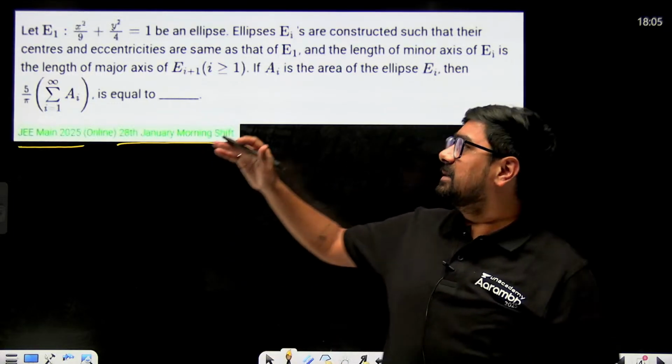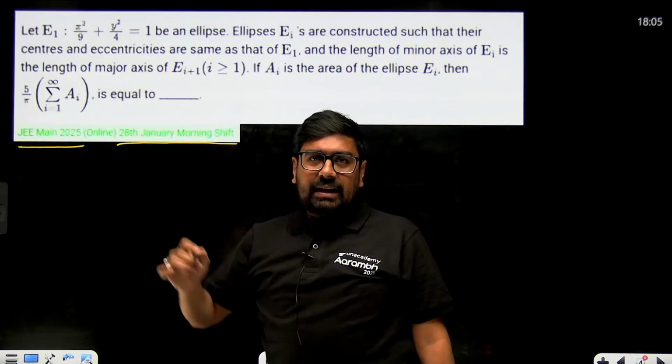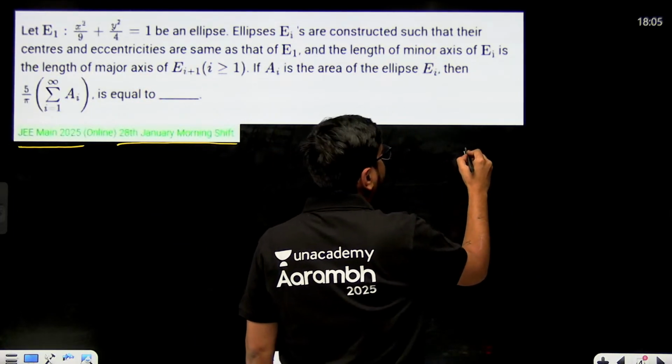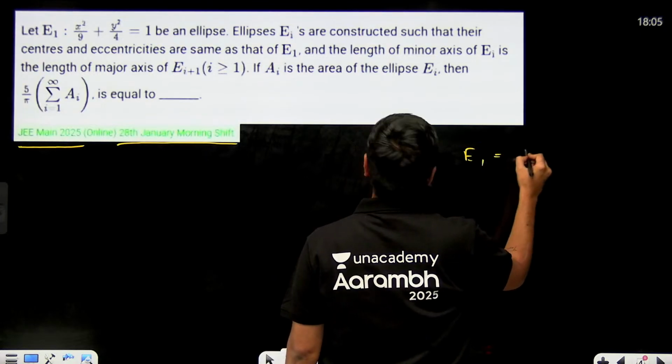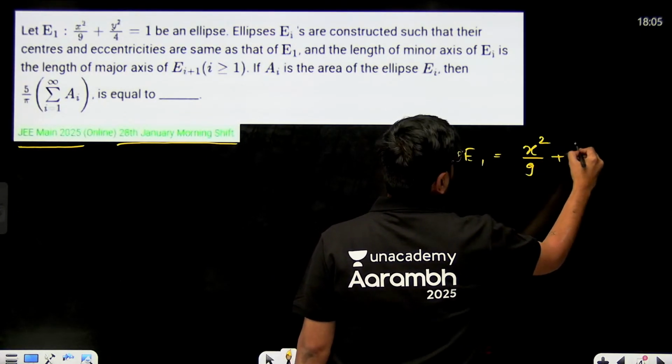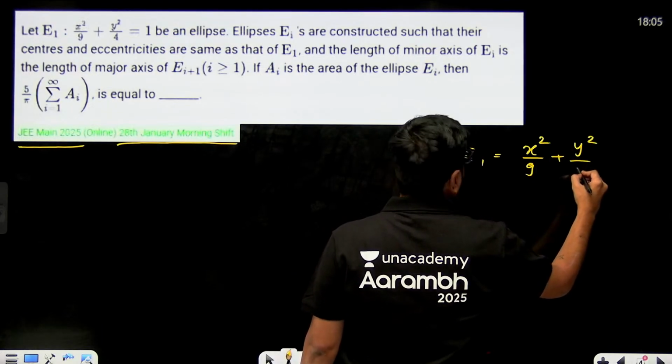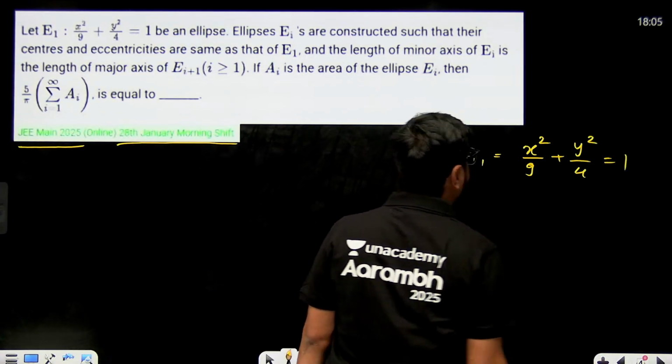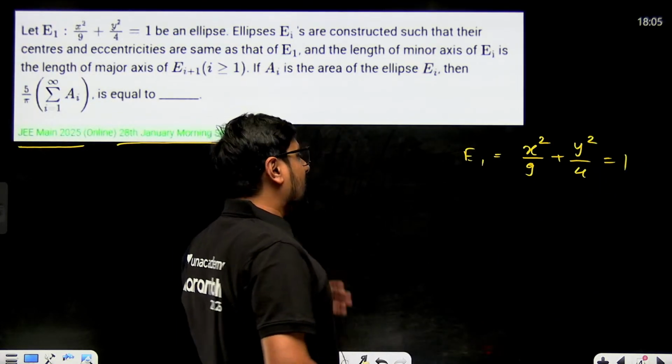So E1 is an ellipse which is given to us already. What is E1? It is x square by 9 plus y square by 4 equal to 1. This is your E1.